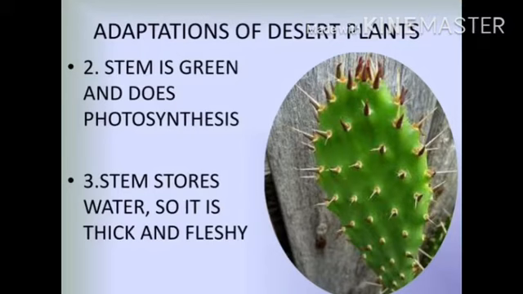Means the stems are able to do photosynthesis, so they make food for the plant with the help of inorganic substances like water, carbon dioxide, etc. And the leaves are reduced to spines. It prevents transpiration. The stem stores water, so it is thick and fleshy. If we cut the cactus with a knife, we can see the water that is stored inside the stem.